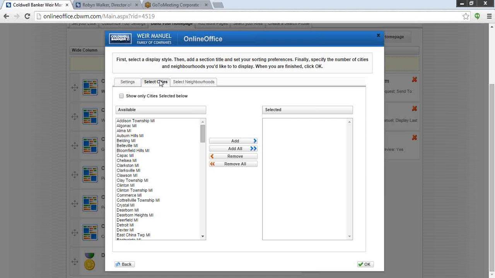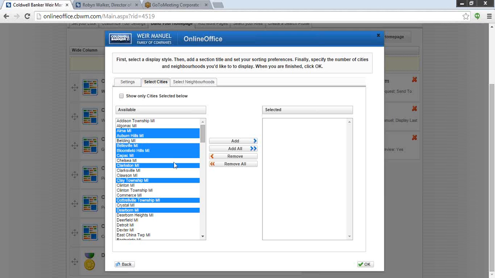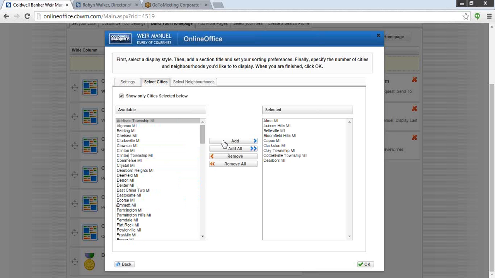So what you would do is go through and, if you hit your control button, you're going to be able to select a few of the cities, however many you want, of areas that you work in. Once you select the areas that you want to show up on your website, you would just click Add. Now, obviously, those aren't any that I'm working in. Well, some of them are.